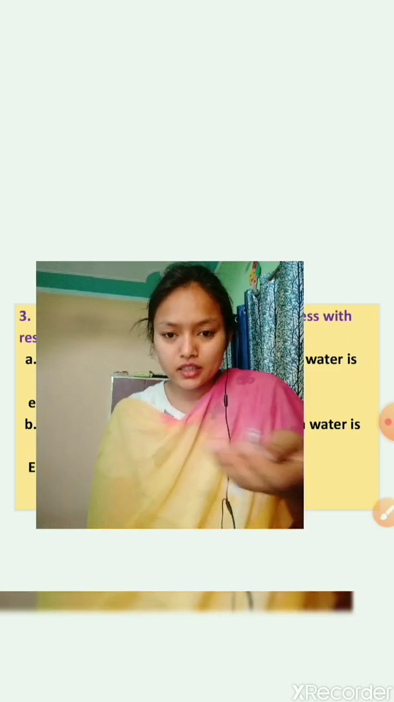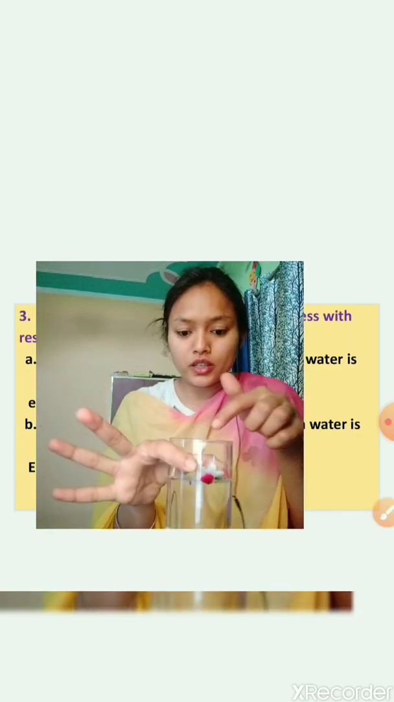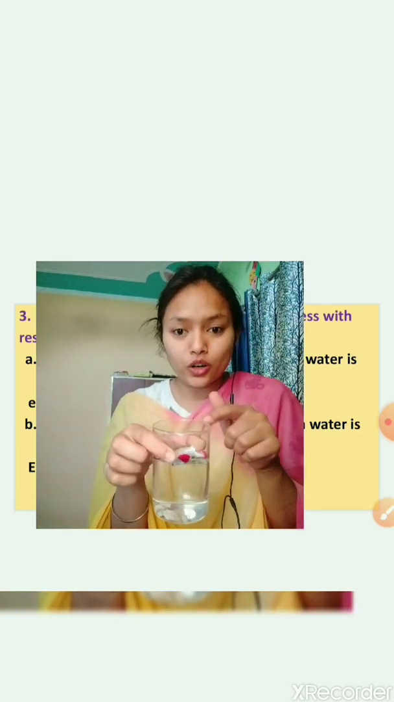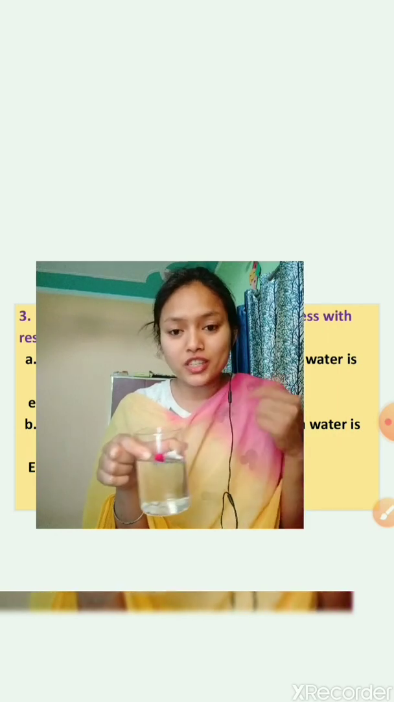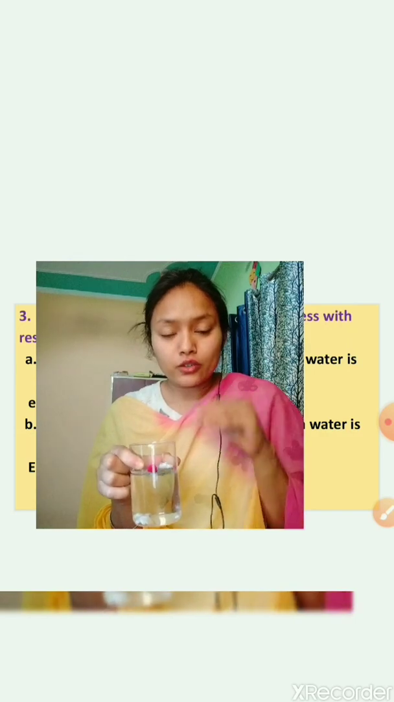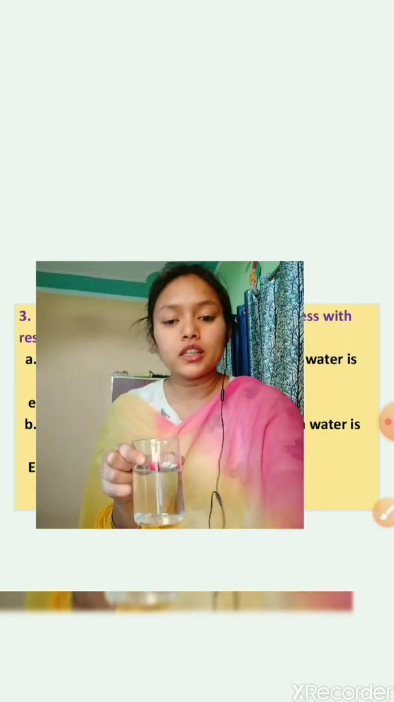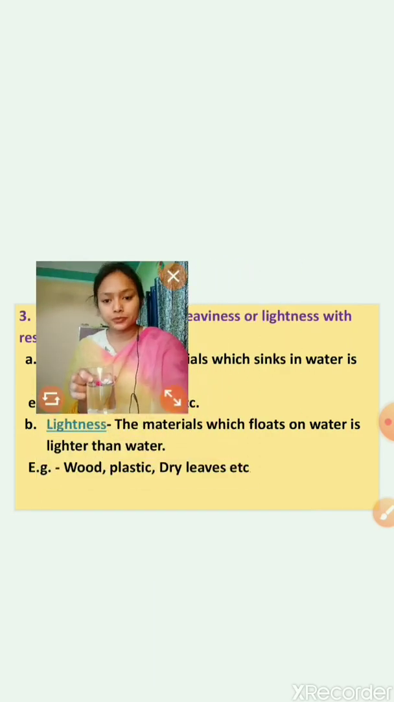Let's take these. These I'm taking. So what is going on? You can see they are floating in water. So all the things which are lighter than water float in water, and those that are heavier than water sink in water.